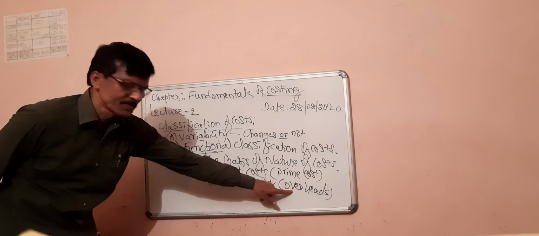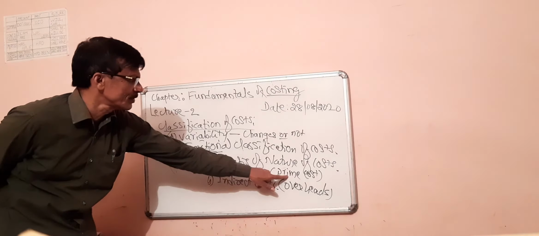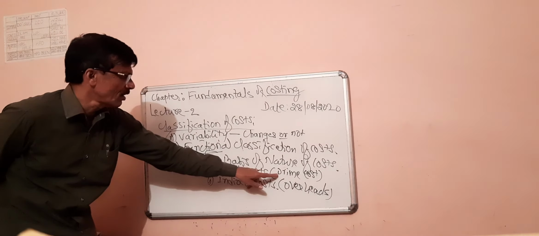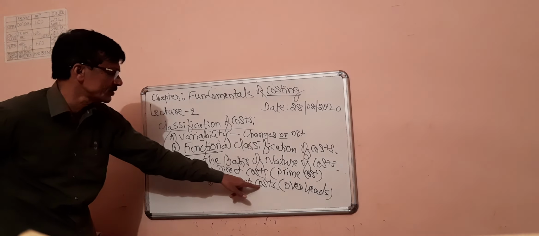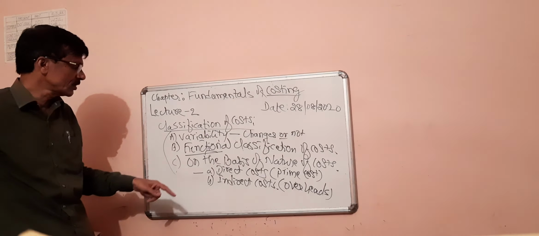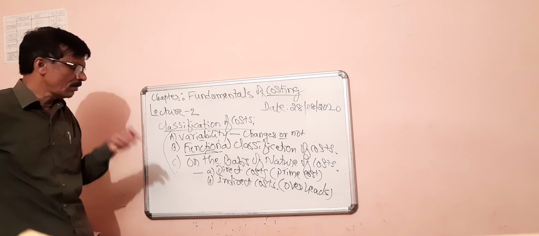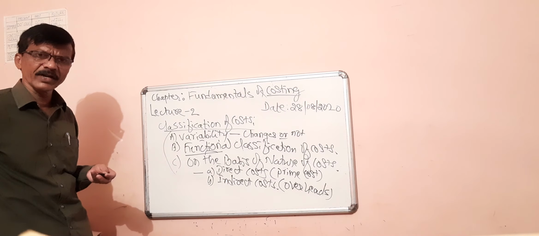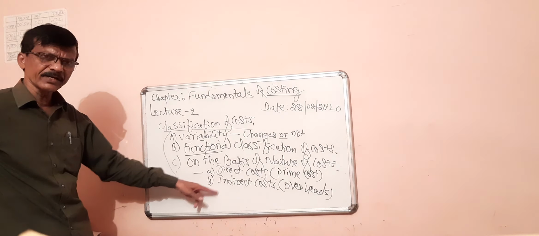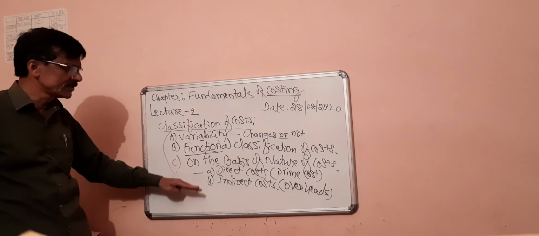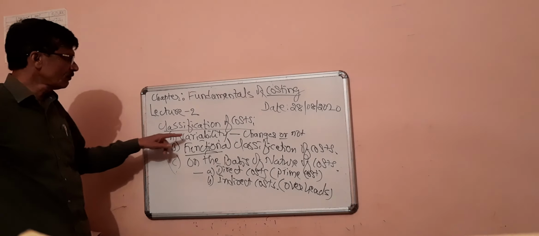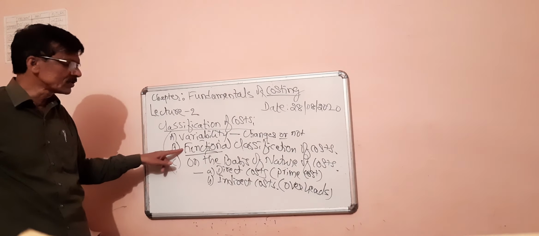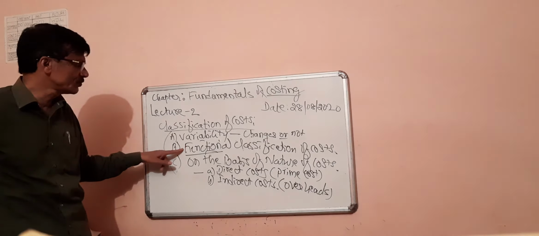Overheads means indirect expenses. Prime cost means प्रत्यक्ष स्वरूपाचे खर्च. Overheads means अप्रत्यक्ष स्वरूपाचे खर्च. Direct expenses are aggregately called prime cost, and indirect expenses are aggregately called overheads. Thus, there are three types of overheads: first factory overhead, second office overhead or administrative overhead, and third selling and distribution overheads. This is the classification of costs. First one is on the basis of variability, fixed cost or variable cost. Second one is on the basis of functions being performed, which we call functional classification.